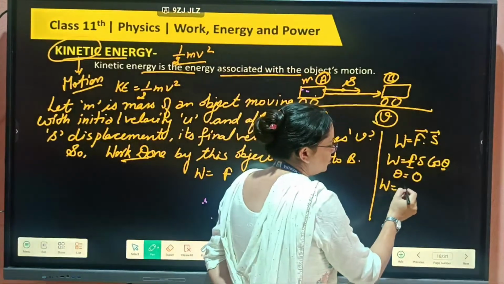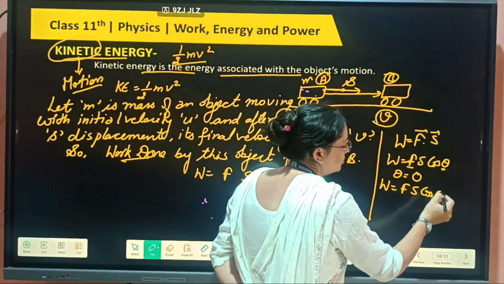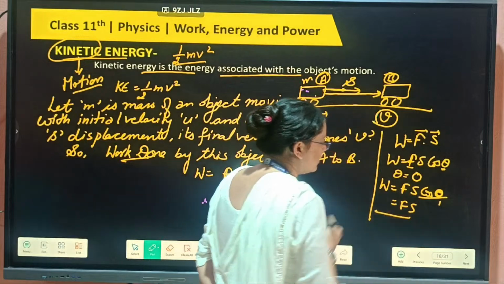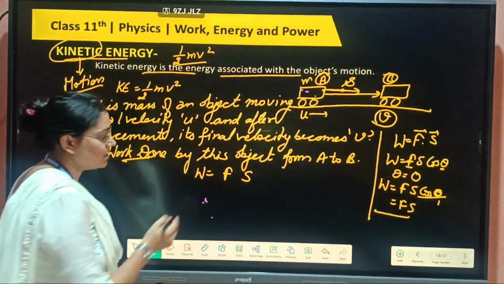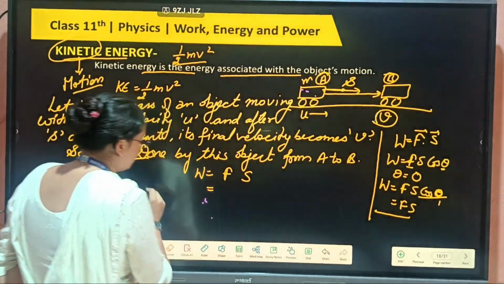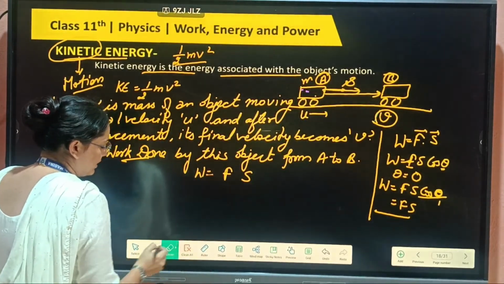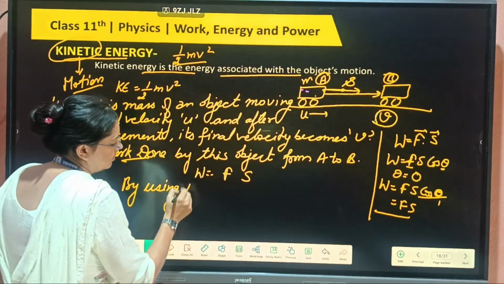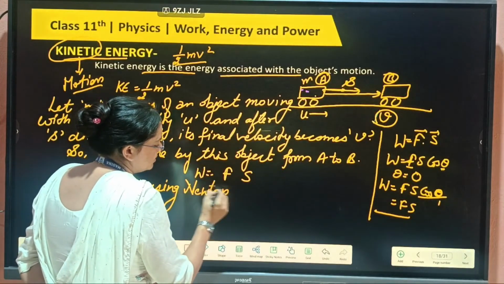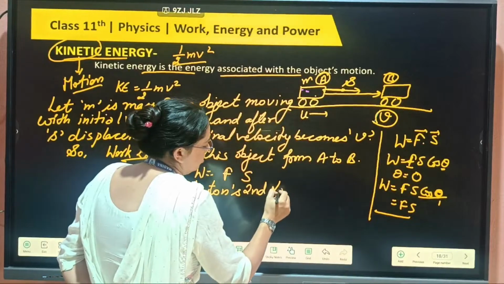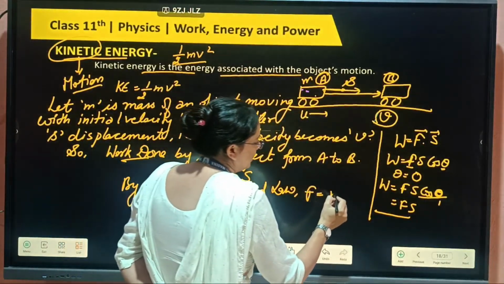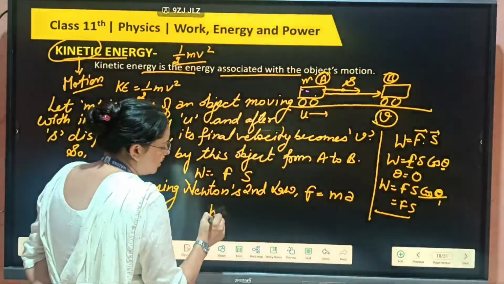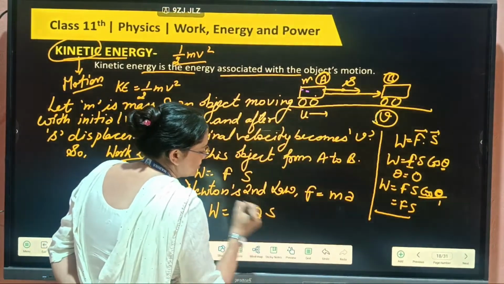If theta equals 0, then work done is F s cos 0. Cos 0 equals 1, so work done is F s. As we know, by using Newton's second law of motion, force equals m a. So work done we can write as m a s.